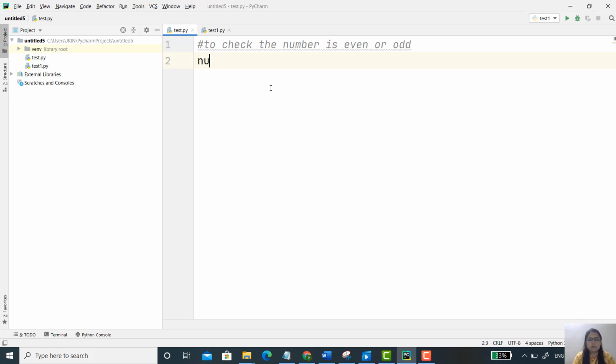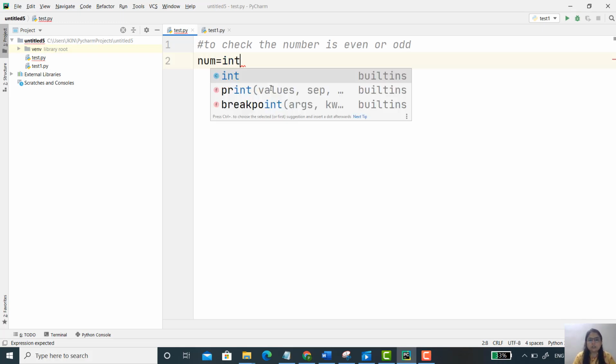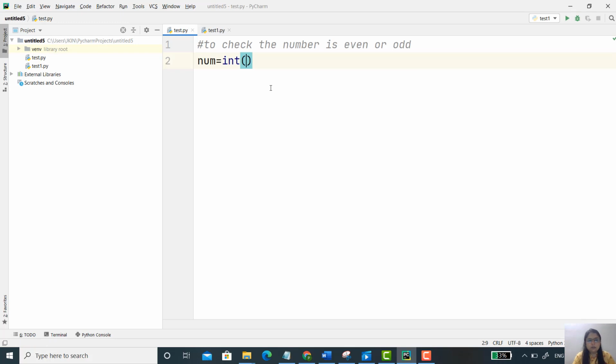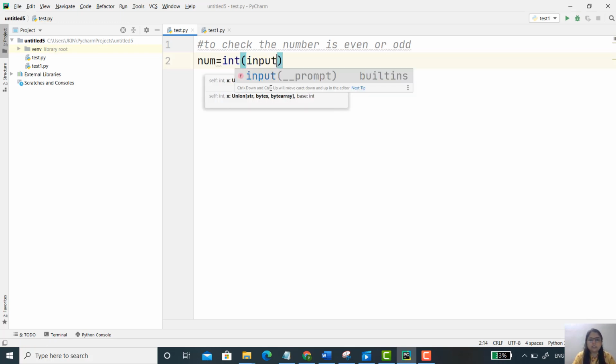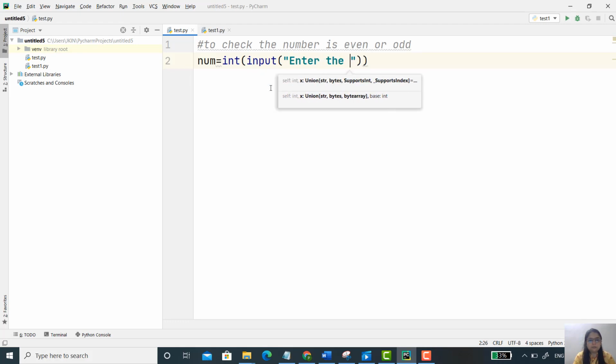First of all, we just take one variable, I'm just taking right now num. Then I'm taking int and here input, because the user will enter the number. So here we just write: enter the number.